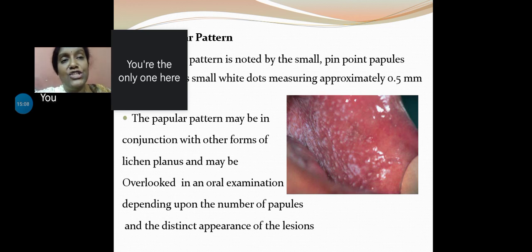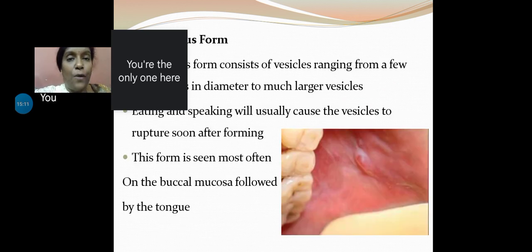Bullous form. Until now, I said that one of the descriptions of lichen planus is that it is planar, flat, plain topped. Now look at this. There is a nice bullous lesion present, a vesicle seen in this area. This form consists of vesicles ranging from a few millimeters to centimeters in diameter. Because the oral cavity is a highly frictional area, such a thin-walled vesicle is prone to rupture easily, even with simple activities such as eating and drinking.